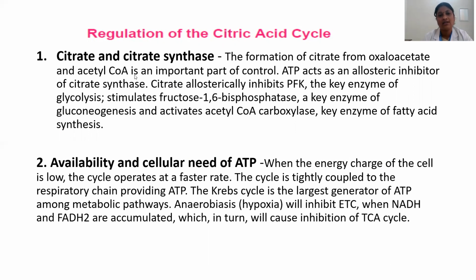Here ATP acts as an allosteric inhibitor of citrate synthase, and citrate will allosterically inhibit phosphofructokinase, a key enzyme of glycolysis, and stimulate fructose 1,6 bisphosphatase, a key enzyme of gluconeogenesis, and activate acetyl coenzyme A carboxylase, a key enzyme of fatty acid synthesis.